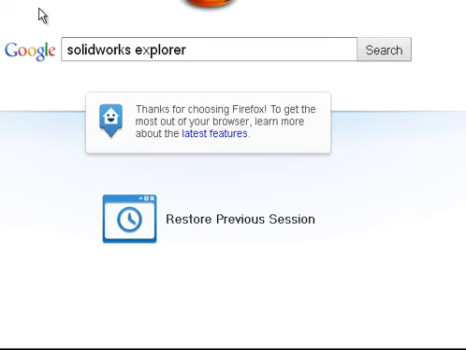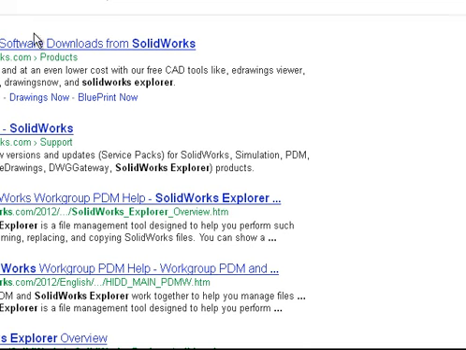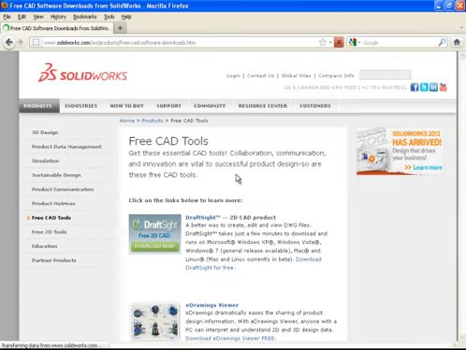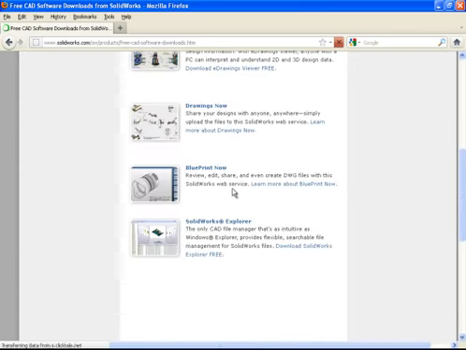Once you do this, you'll be directed to the first non-advertised link, underneath free CAD software and downloads from SolidWorks. Once you go to this website, scroll down the page and look for SolidWorks Explorer. Right down here you'll find a link, download SolidWorks Explorer free.